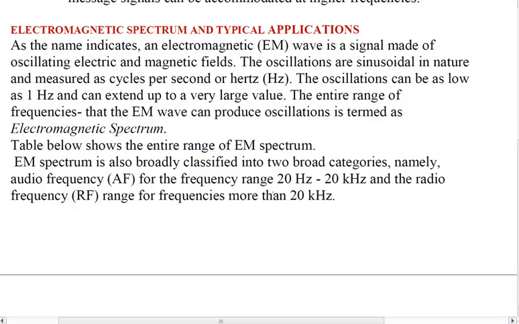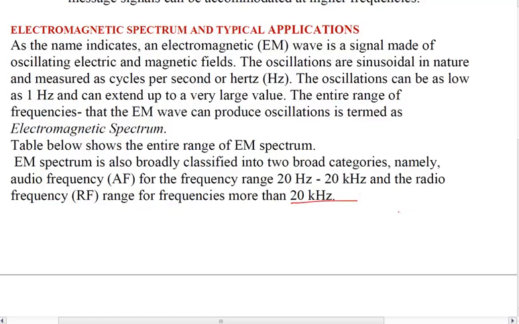Anyway, before we talk about anything else, the first thing that we should know is that the electromagnetic spectrum can be broadly defined into two ranges. One is from 20 hertz to 20 kilohertz, which is called the audio frequency range, and then the radio frequency range, the RF range, which is basically more than 20 kilohertz.